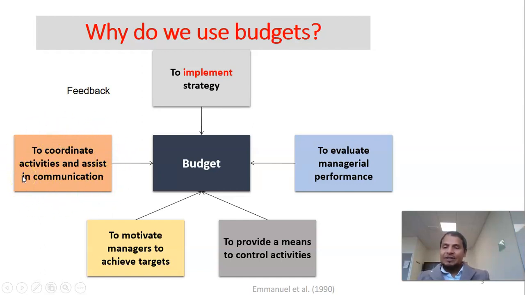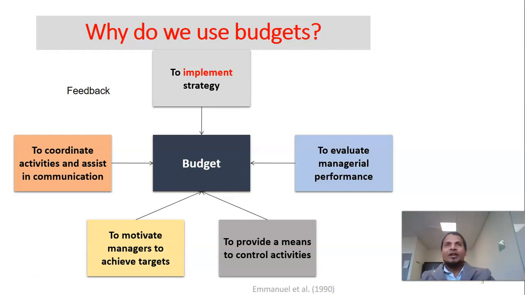And another objective is to coordinate activities and assist in communication. Budget is being used as a mechanism of communication and coordination of the activities between the purchase department, sales department, production department, and finance department. The purchase manager says, I want to purchase materials of 30,000 pounds.